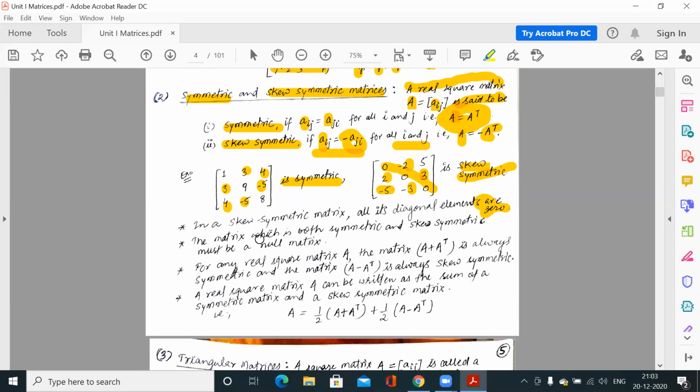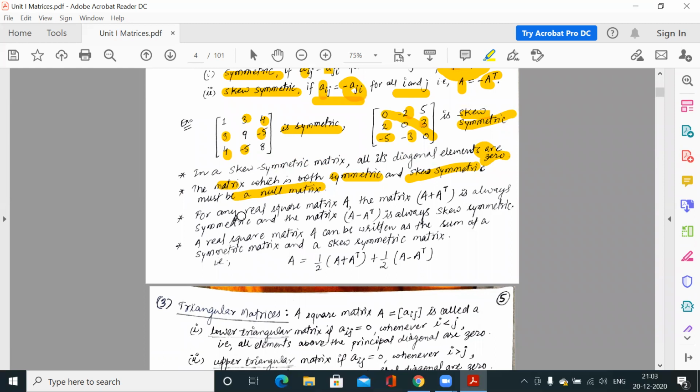Again, we have another property: if any matrix is both symmetric and skew symmetric, it must be a null matrix. There is only one matrix which is both symmetric and skew symmetric, that is the null matrix. Otherwise, no. If the matrix is not a null matrix, then it cannot be both. It is either symmetric or skew symmetric, or neither of these. Clear?